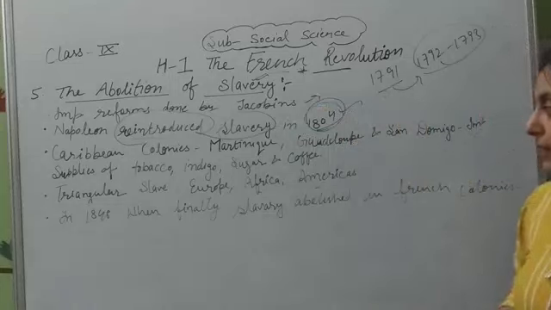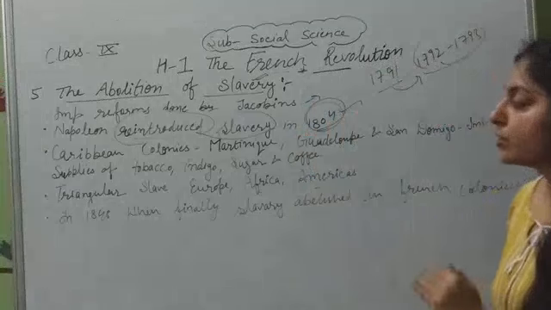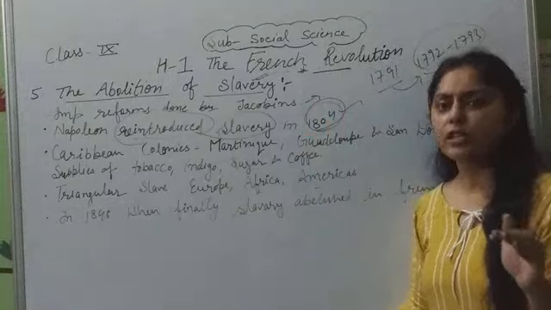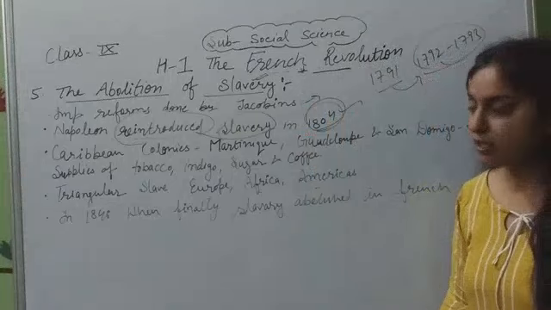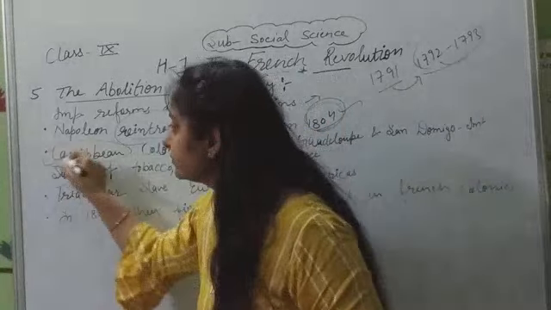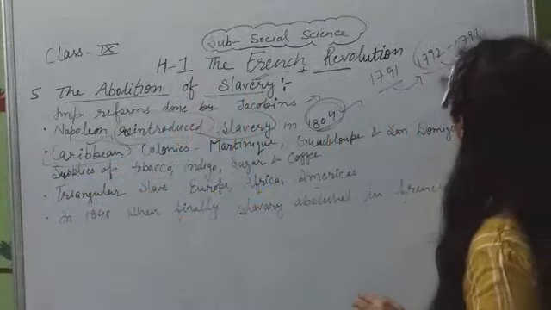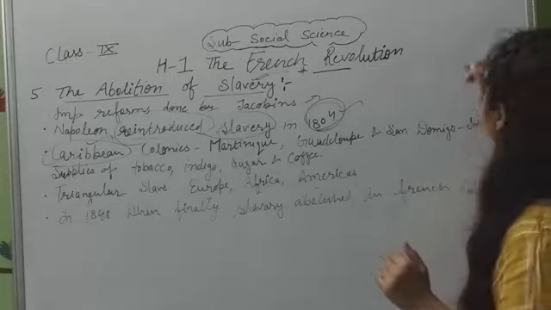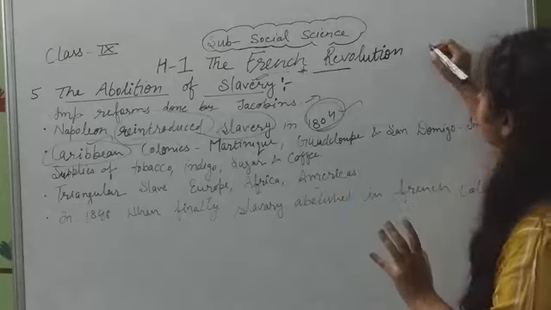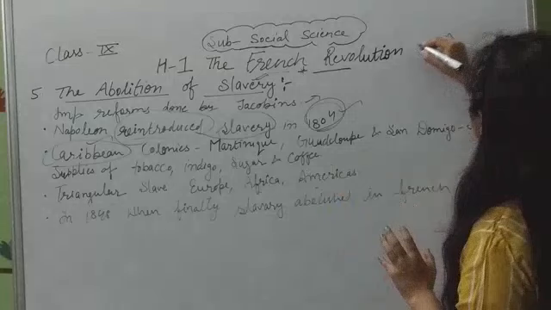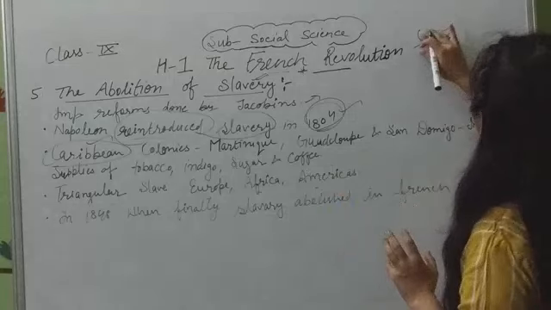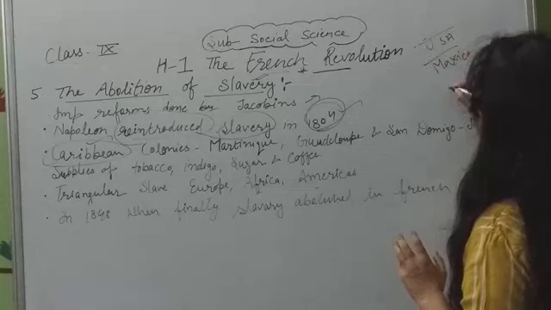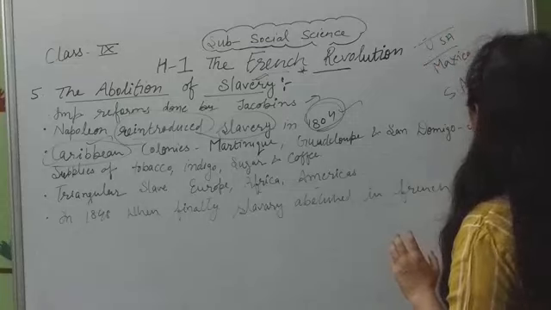Third important point is the Caribbean colonies. First of all, we have to know where the Caribbean colonies are. Colonies, we know, were under the Britishers. The Caribbean is nearby Mexico. As you know on the world map, in the western part here is the USA, here is Mexico, and here is South America.